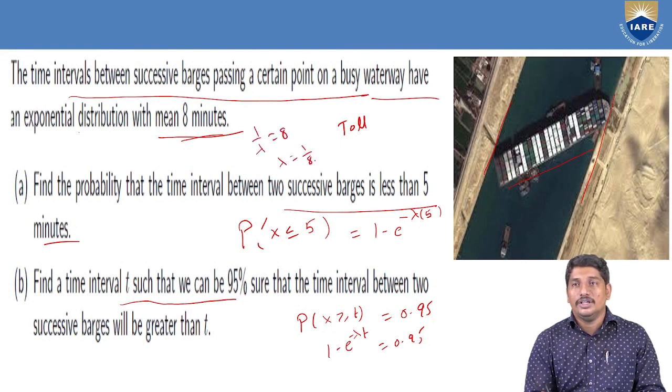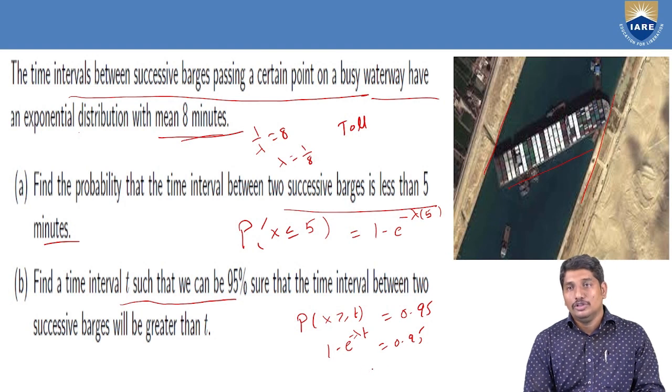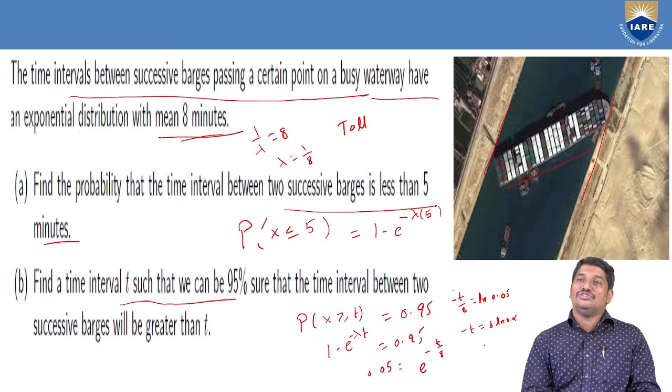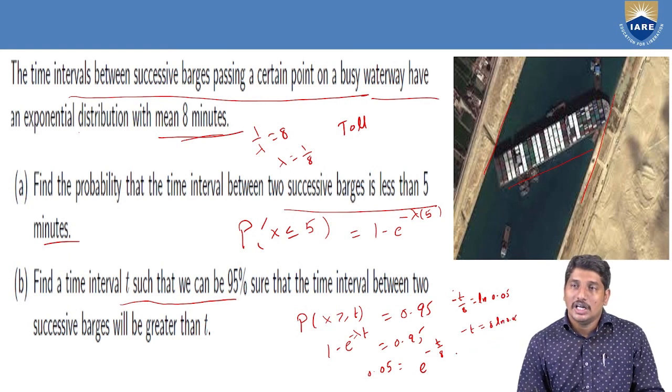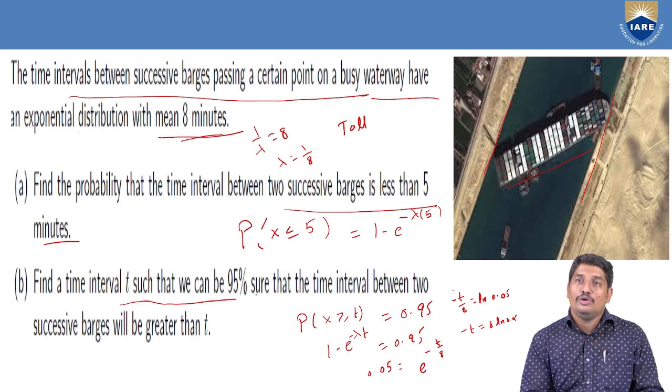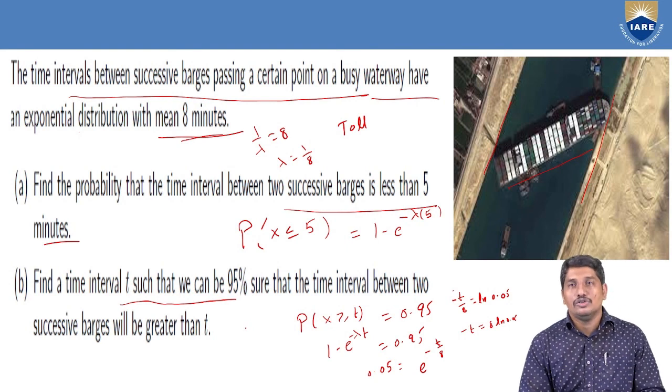Lambda is 1 by 8, and hence 0.05 equals e power minus t by 8, so minus t by 8 equals log 0.05, and t equals minus 8 into log 0.05. You can calculate this value using the calculator, and determine how long it takes to have 95% surety that it will take more than t minutes to complete the crossover.